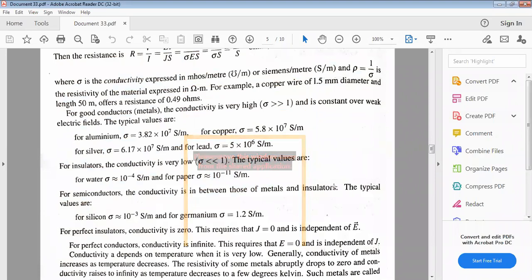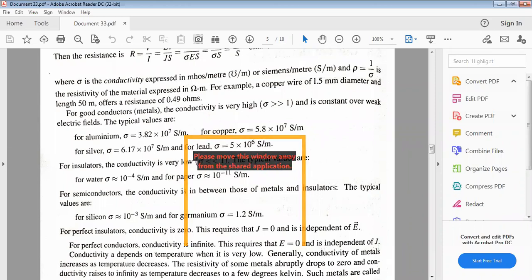Rho equals 1 by sigma is the resistivity of the material, expressed in ohm-meters. For example, take a copper wire of 1.1 millimeter diameter and length 50 meters; it offers a resistance of 0.49 ohms. Why? Because copper is a good conductor, that is why it offers very low resistance.